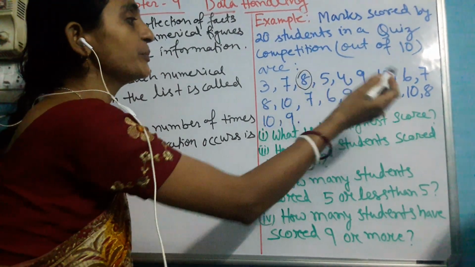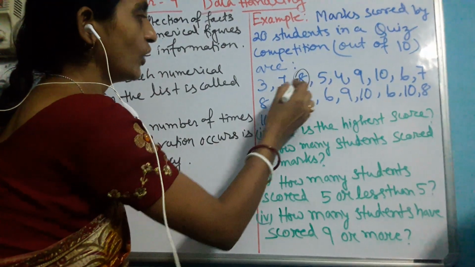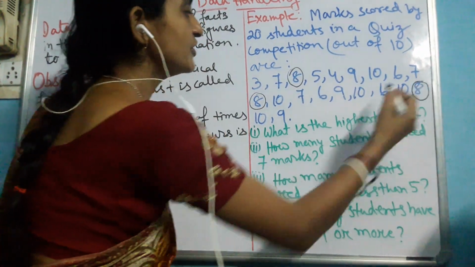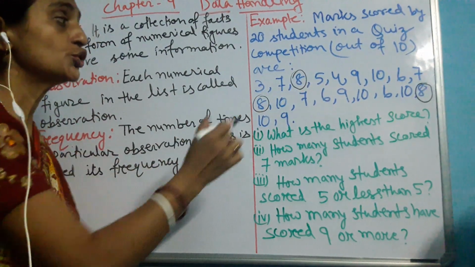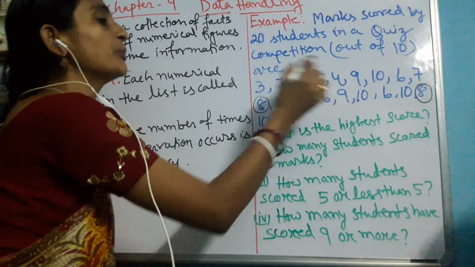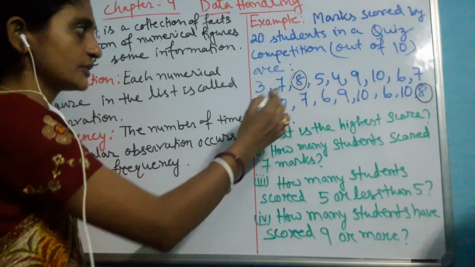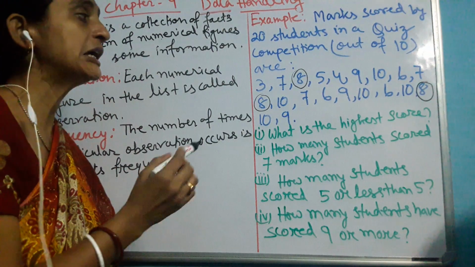How many times is it repeating in the list? You can see it has repeated 1, 2, 3, that means thrice, 3 times in this given list. That repetition of a particular observation is called frequency. So here, if I am talking about 8, its frequency will be 3.